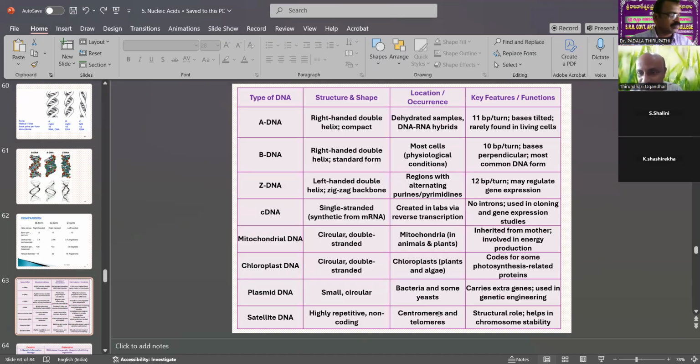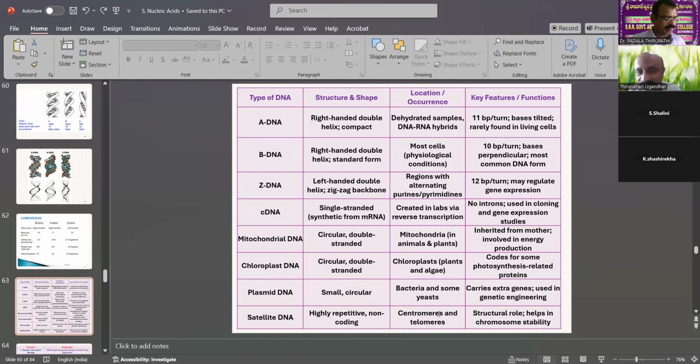Chloroplast DNA is found only in plants and algae. Then plasmid DNA, only in bacteria and yeast. Then satellite DNA is found in centromeres and also telomeres. But next, A-DNA: how many base pairs per turn are there, and what is its function? A-DNA has 11 base pairs per turn and is rarely found in living cells.